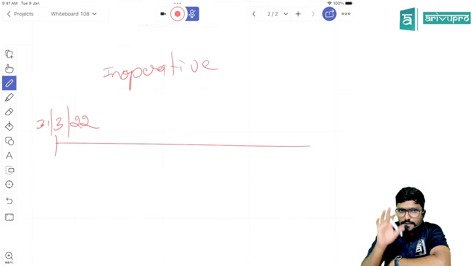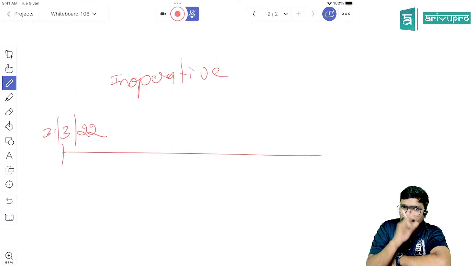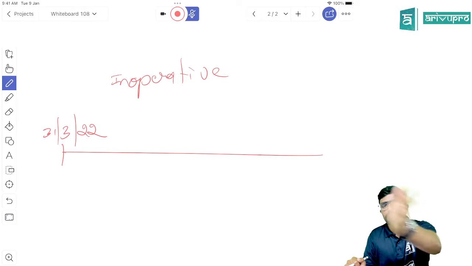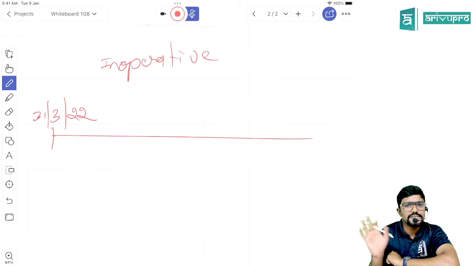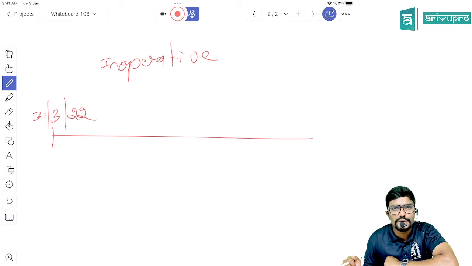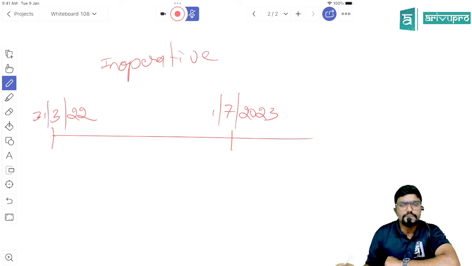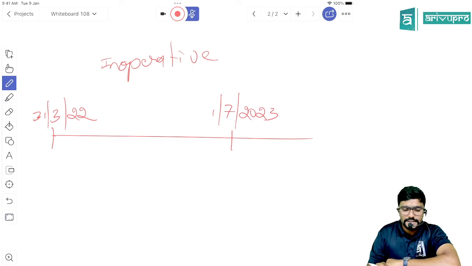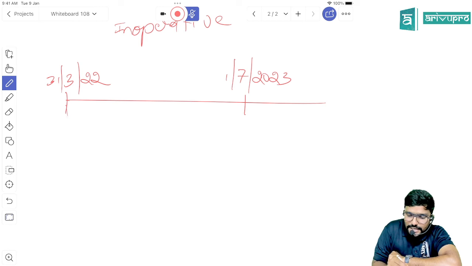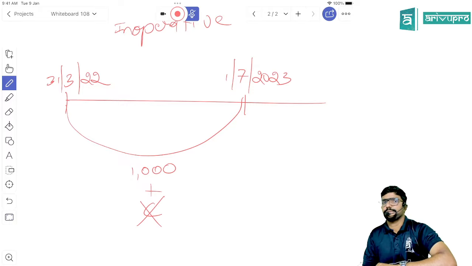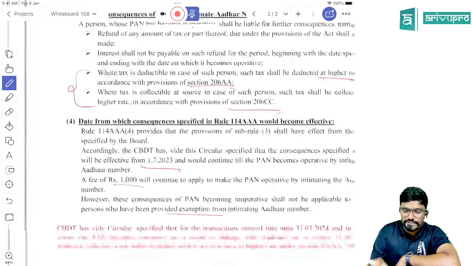Okay, guys, please see. Before 31st March 2022, if you have not linked your PAN with Aadhaar, your PAN will become inoperative. But the consequences will not be applicable from 1st April 2022. It would be applicable from 1st July 2023. That means if you have linked your Aadhaar in between, you will pay a late fee of 1000 rupees, but consequences will not be there. You will not face any of these consequences.